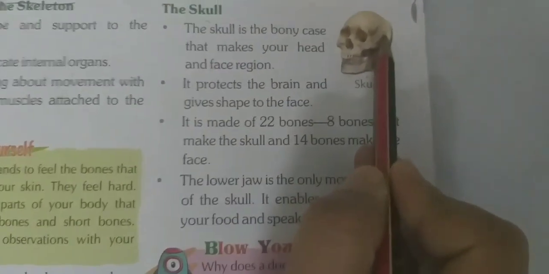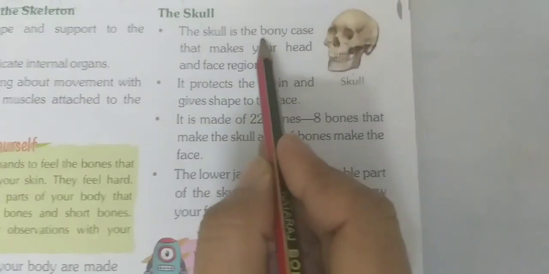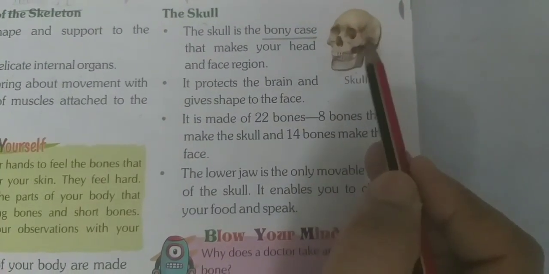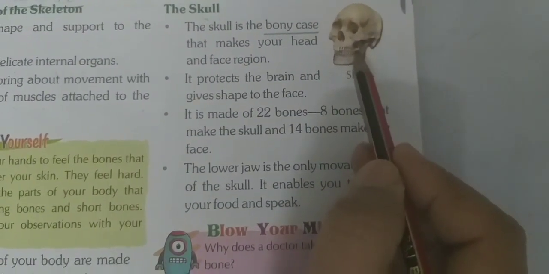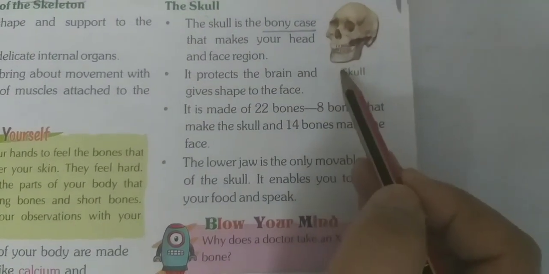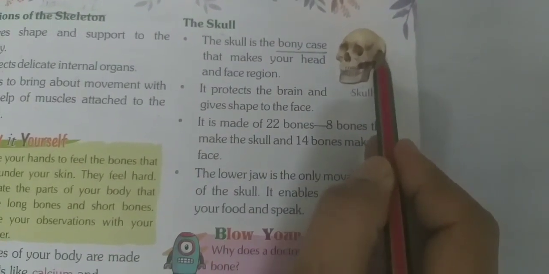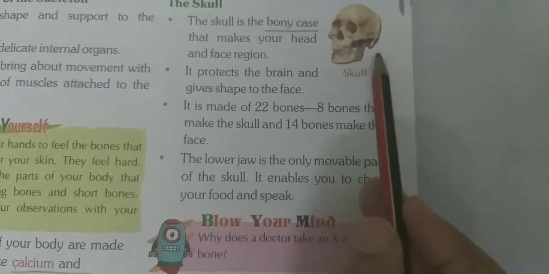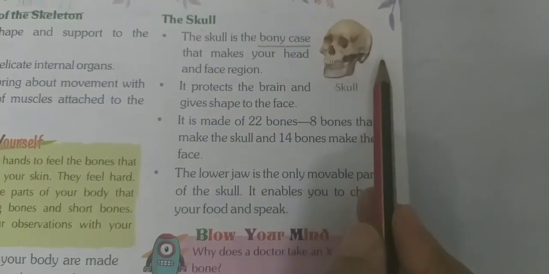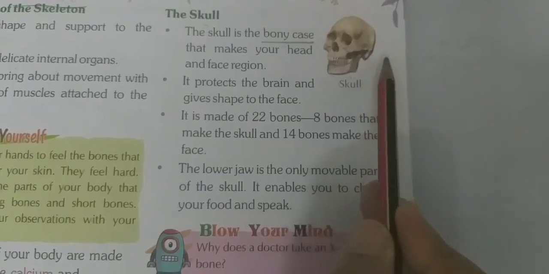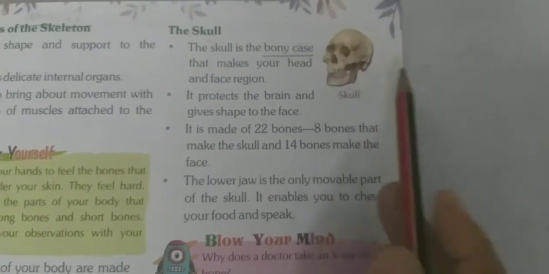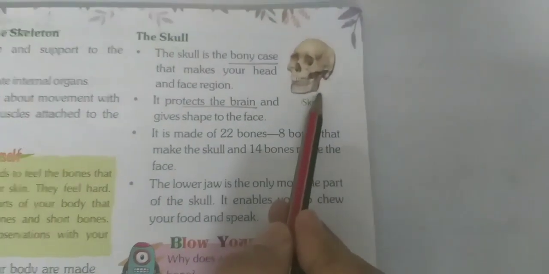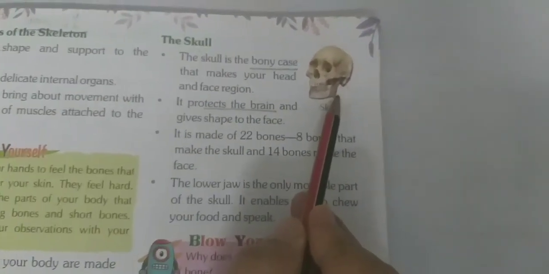Underline the words bony cage, that make your head and face. It gives shape to your head and your face. Second point, it protects the brain and gives shape to the face. It protects the brain, and the brain is the delicate part of the nervous system.